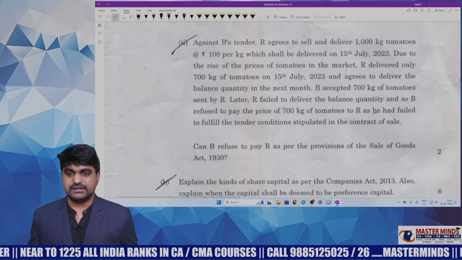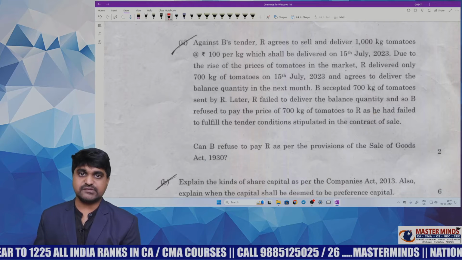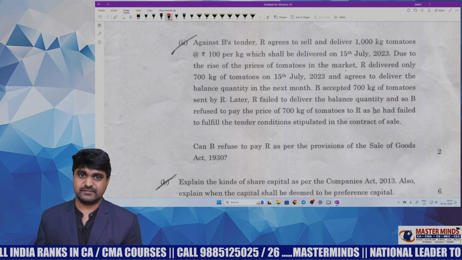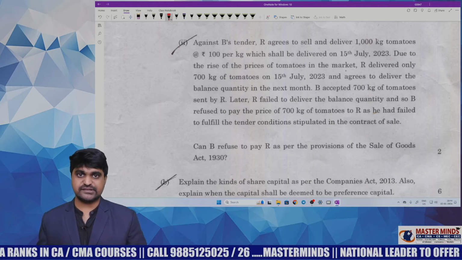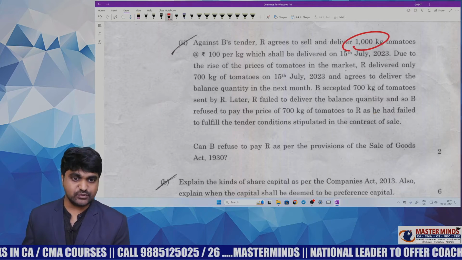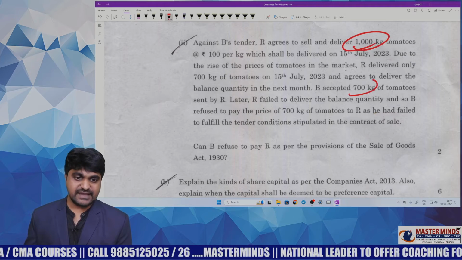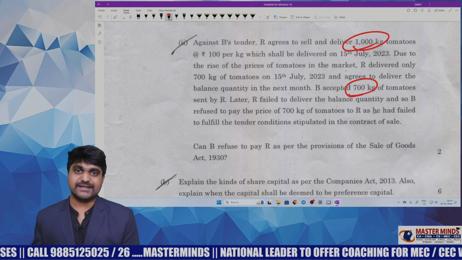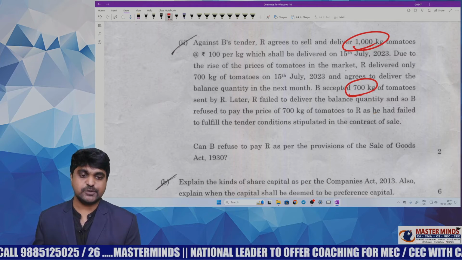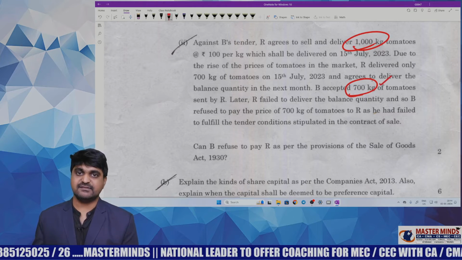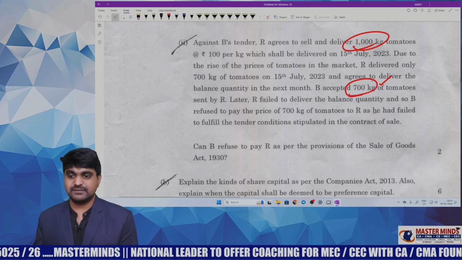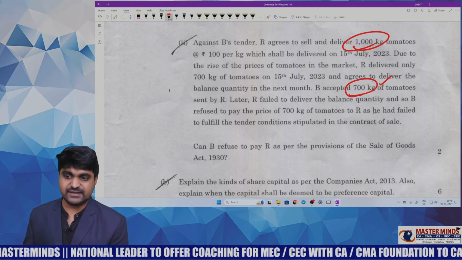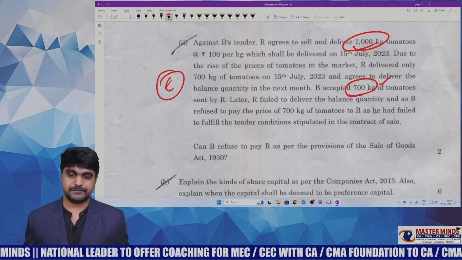Next. This question is from rules regarding delivery of goods, which is a C category question, but still you can easily answer this question without seeing that concept. Out of 1000 kgs, he accepted 700 kgs. Now he is refusing to pay the entire amount. Is it valid? No, he needs to pay money for 700 kgs. That is the basic question. So even though it is C category, you can easily answer this question. That's why I'm giving easy status.